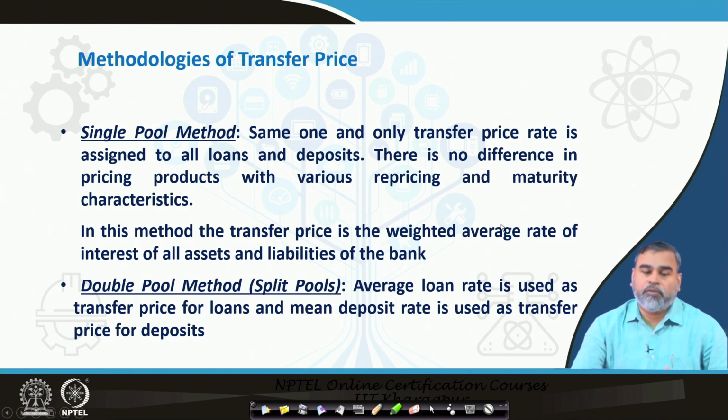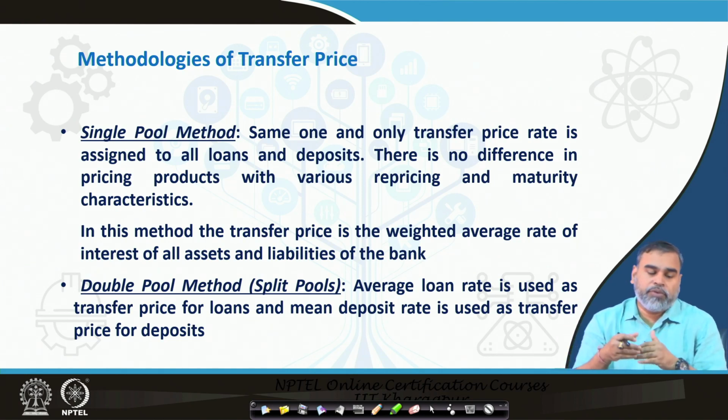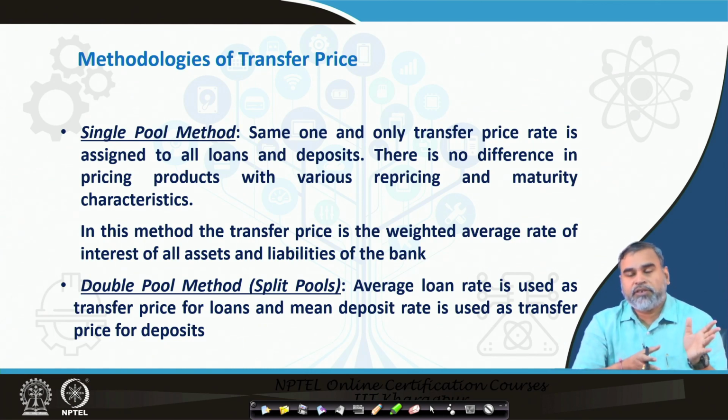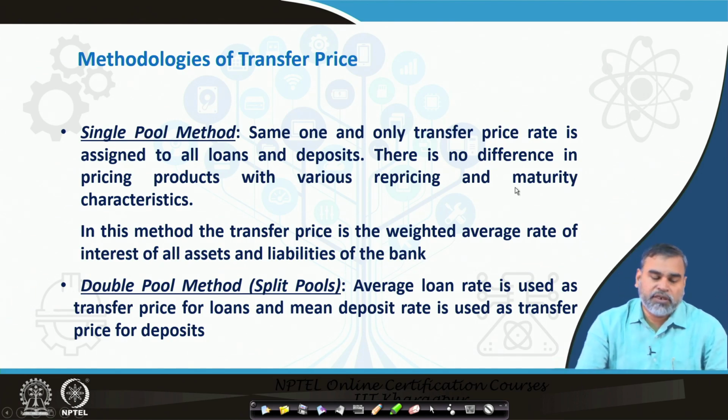Then we have another one, the double pool method or the split pool method. Here the average loan rate is used as a transfer price for loans, and the average deposit rate is used as a transfer price for the deposit. So, in the single pool method, we are using a single transfer rate for loans as well as deposits, but in a double pool method, we are averaging out the loan rate to find a transfer price for the loans, and averaging out the deposit rates to find out the transfer price of the deposits. That is the difference between the single pool and the split pool or double pool methods.